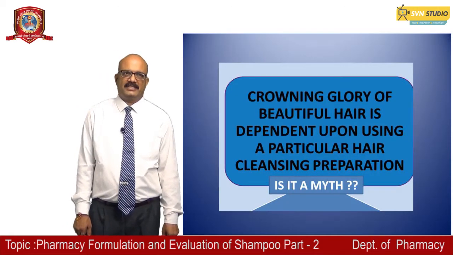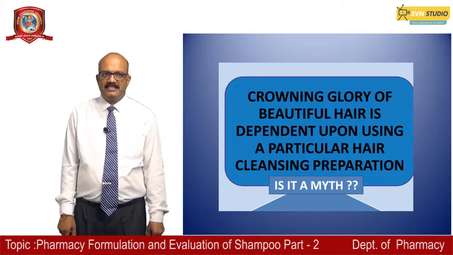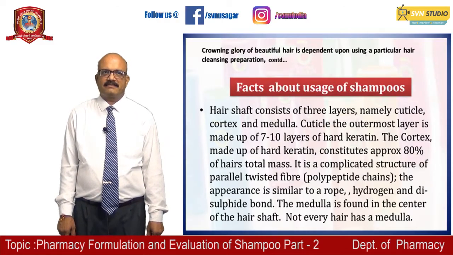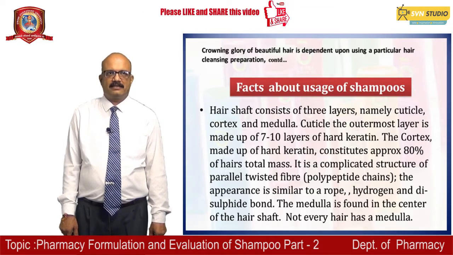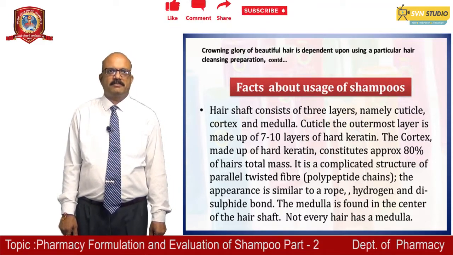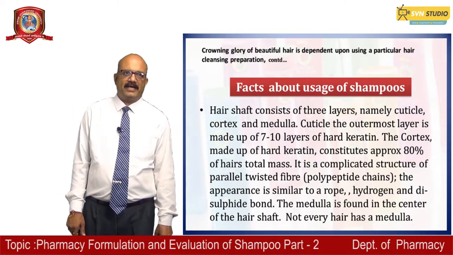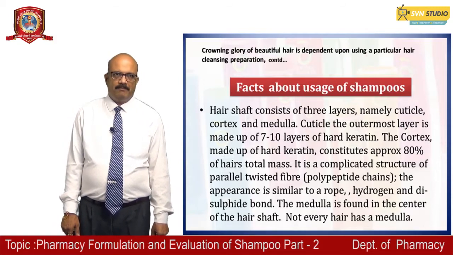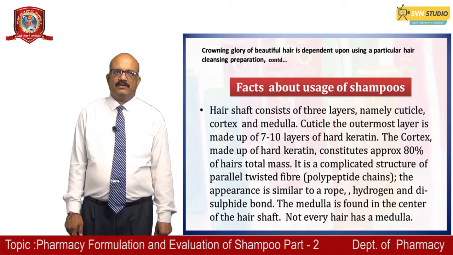The third question is that the crowning glory of beautiful hair is dependent upon using a particular hair cleansing preparation. Is it a myth? No. The hair shaft consists of 3 layers, namely cuticle, cortex and medulla. The cuticle, the outermost layer, is made up of 7 to 10 layers of hard keratin. The cortex, made up of hard keratin, constitutes approximately 80% of hair's total mass. It is a complicated structure of parallel twisted fiber polypeptide chains, and the appearance is similar to a rope, with hydrogen and disulfide bonds. The medulla is found in the center of the hair shaft. Not every hair has a medulla.